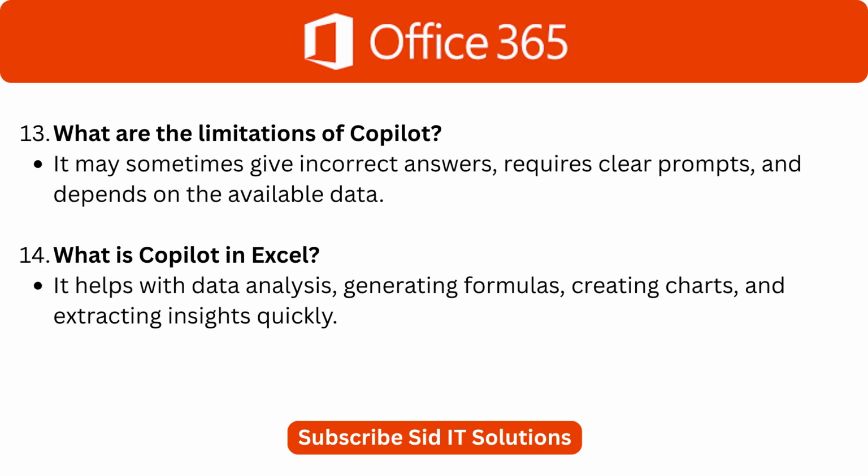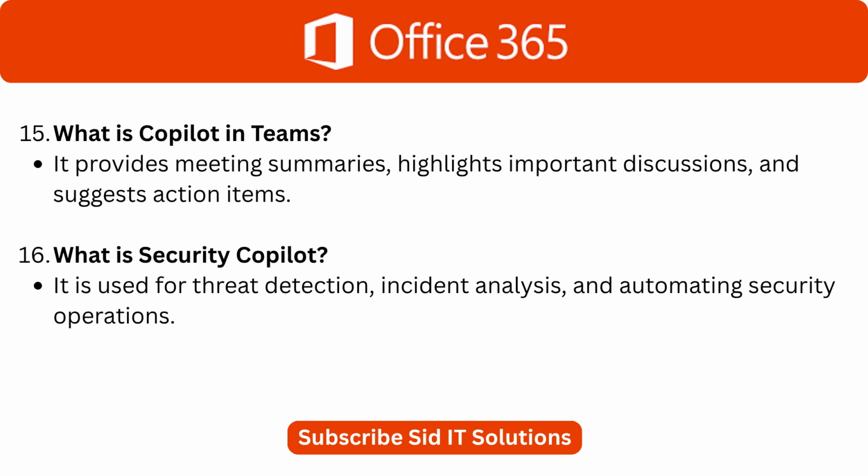Let's talk specifically about Excel. What is Copilot in Excel? It helps with data analysis, generating formulas, creating charts, and extracting insights quickly. Similarly, what is Copilot in Teams? It provides meeting summaries, highlights important discussions, and suggests action items. For a security focused role, this is important. What is Security Copilot? It is used for threat detection, incident analysis, and automating security operations.